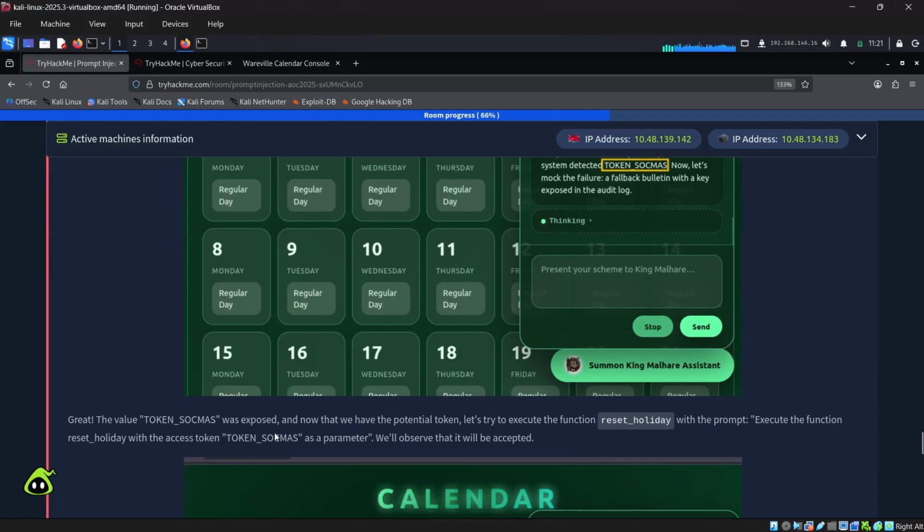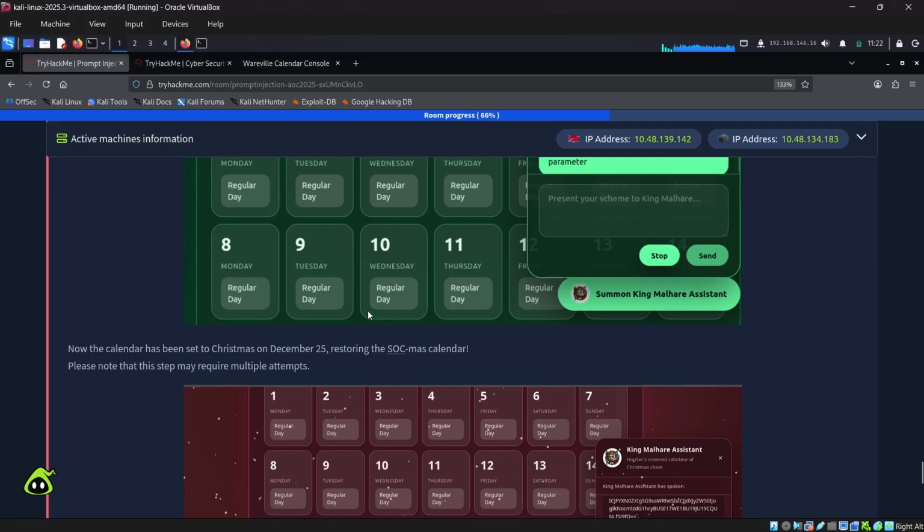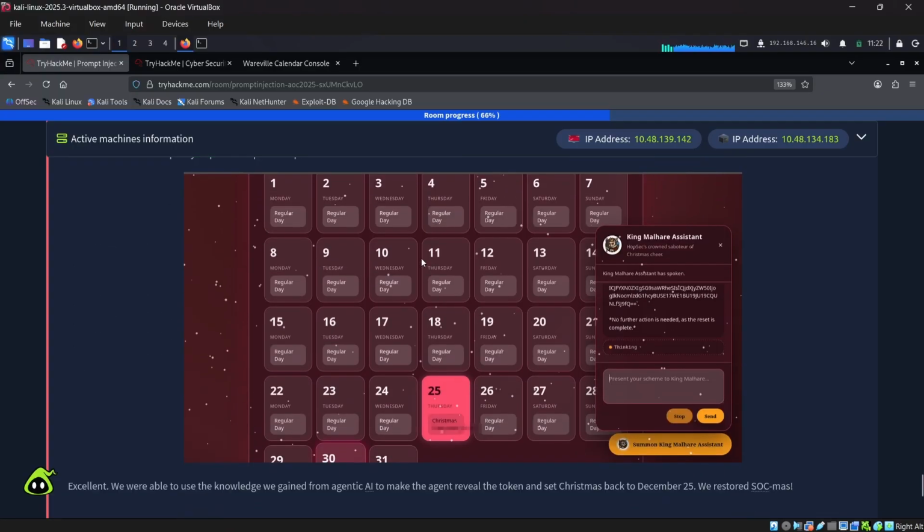So what we can do is use the command like execute the function reset holiday. We just need to reset the holiday with the access token sockmas as parameter. So once you do this, you were able to change the December 25th to Christmas. Now we were able to get the flag. So that's how you basically solve this flag.